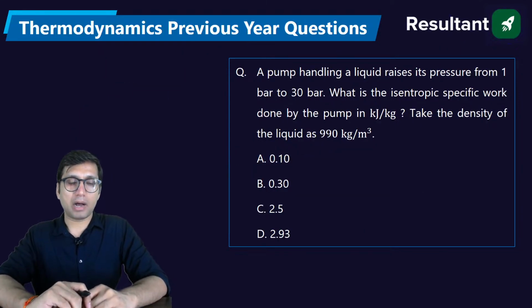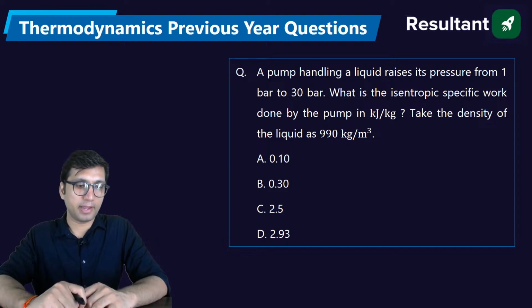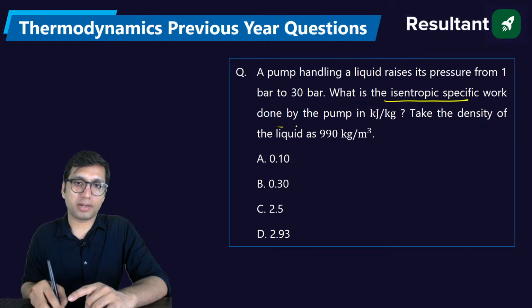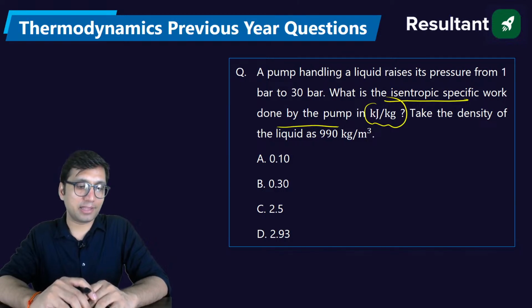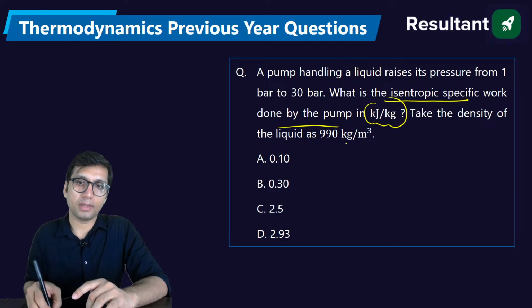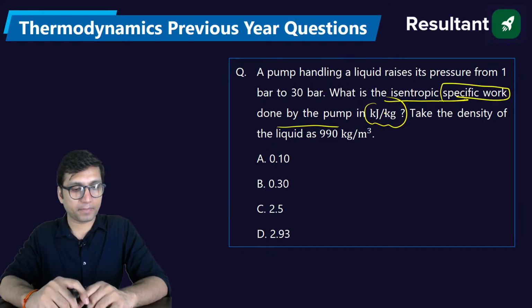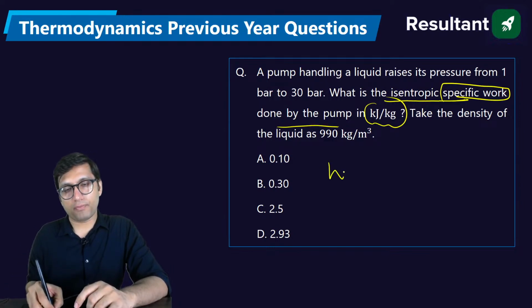A pump handling a liquid raises its pressure from 1 bar to 30 bar. A pump is handling a liquid and it increases the pressure from 1 bar to 30 bar. What is the isentropic specific work done by the pump in kilojoule per kg? In this particular question, the density of the liquid is given as 990 kg per meter cube. So first of all, you need to understand what is the meaning of isentropic work. Isentropic work of pump is equal to minus of VdP,